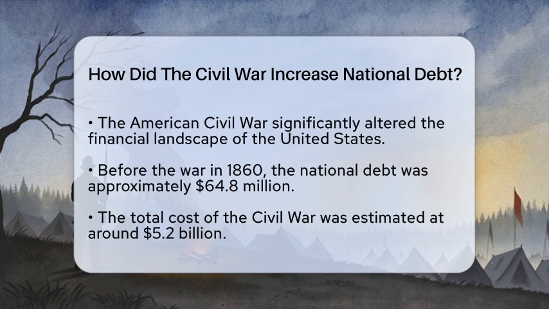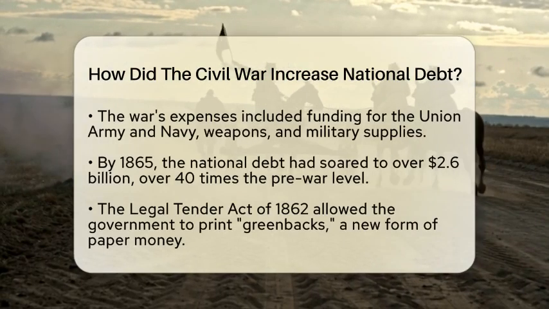Before the war began in 1860, the United States government had a relatively small debt of about $64.8 million. However, as the war raged on, the financial demands became overwhelming. The total cost of the Civil War was estimated at around $5.2 billion. This staggering amount was necessary to fund the large Union Army and Navy, as well as to supply weapons, equipment, and other military necessities. To cover these enormous expenses, the federal government had to borrow heavily.